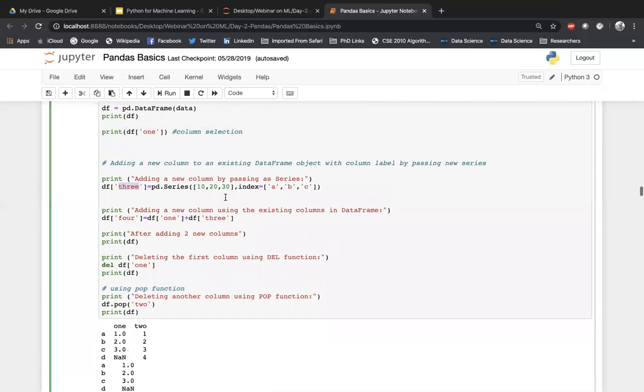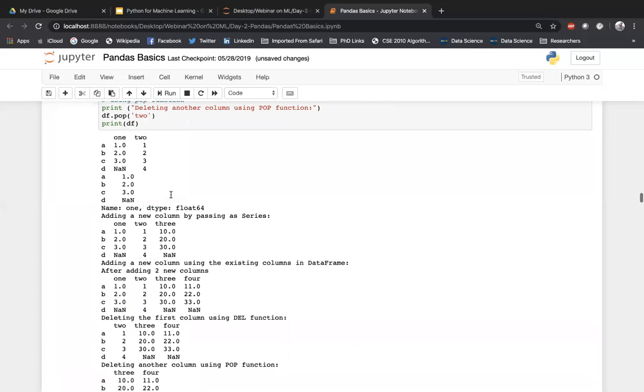I didn't print it. If you want, I can just print the data frame here and then I can show you. So, adding a new column by passing a series. You can see that there is a new column that is added. That is the third column here.